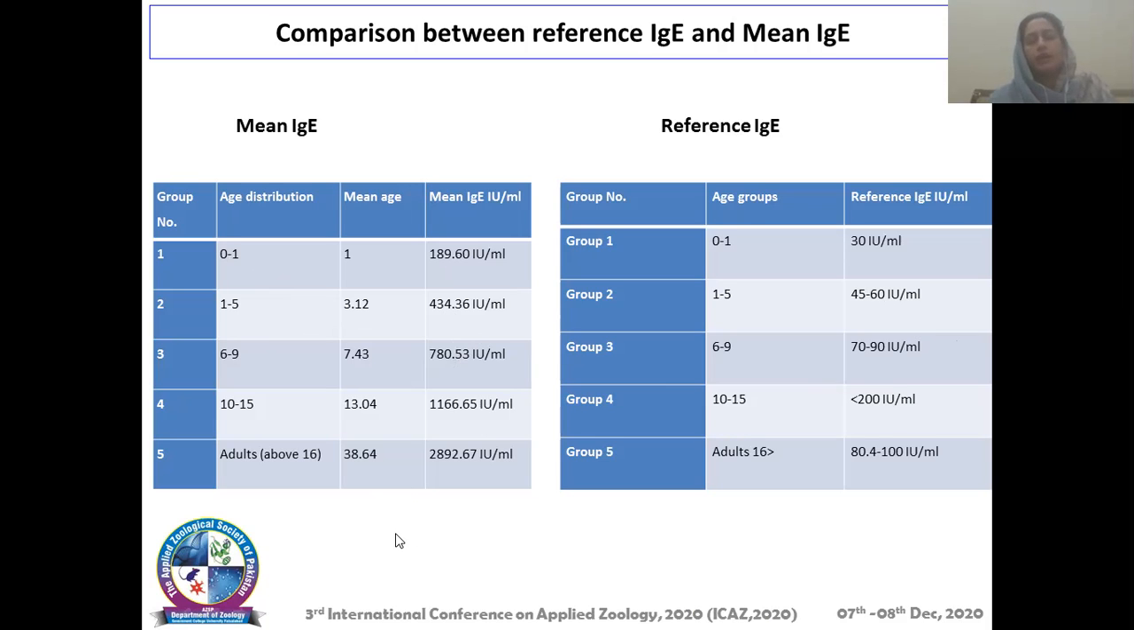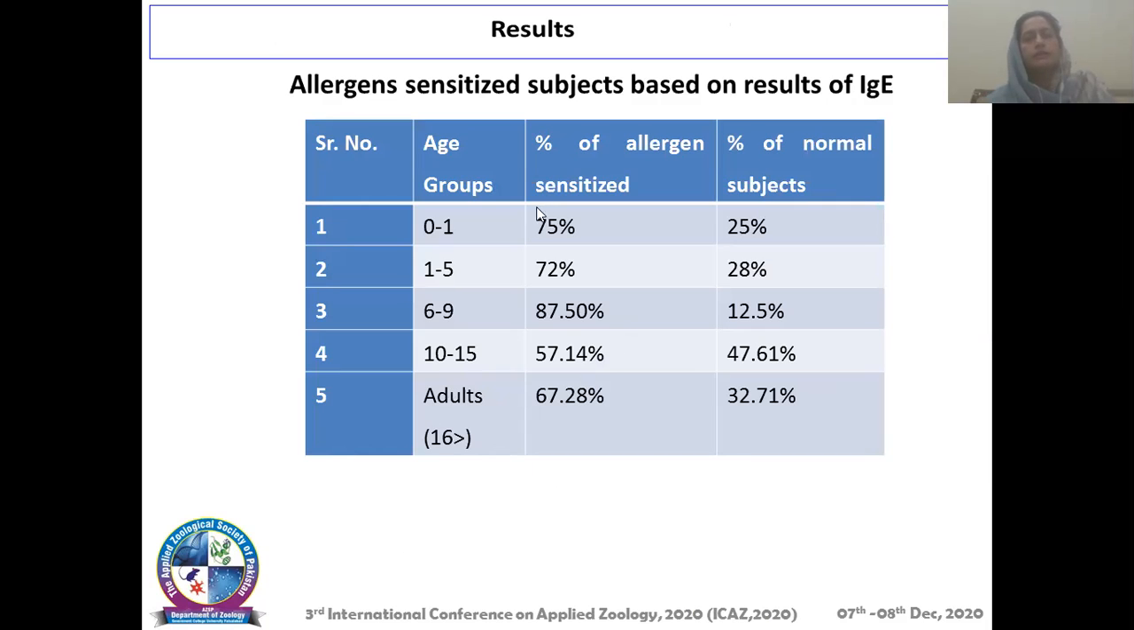If we find out the frequencies, that is, how many subjects have higher immunoglobulin levels, we find that in the age group 0 to 1 years, 75% of individuals are allergen sensitized. In the group 1 to 5 years, 72% are allergen sensitized. In 6 to 9 years, 87.5% are allergen sensitized, and in the group 10 to 15 years, 57.14% are allergen sensitized. In the age group considered as adult, above 16 years of age, 67.28% of subjects were sensitized.